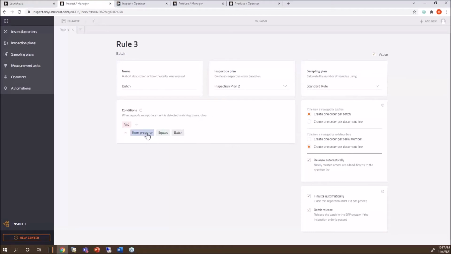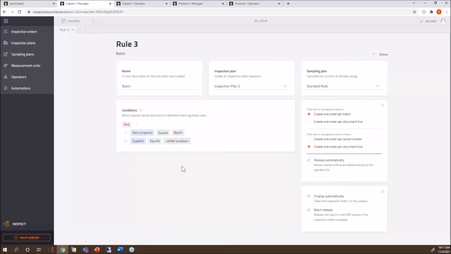And then I say, so this has to do with batch items, for example. Okay, so you build your condition. I only have one line for you, but you can always say and or, and then you can always say and maybe if item property is equal to batch and maybe the supply is equal to this and that, you build your logic.